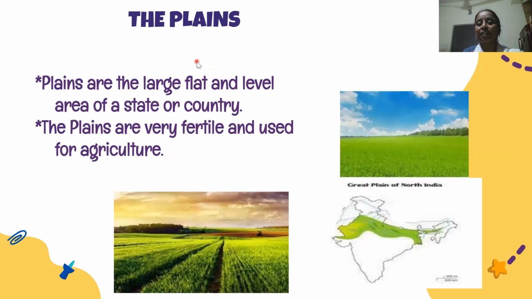The next landform is the plains. Children, you will go out to play with your friends. You will prefer to play on a playground because it is a flat area. The plains are nothing but the large, flat, level area of a state or a country. The northern plain regions are very fertile because many rivers which originate from the northern mountains are perennial and they flow through the northern plain region.